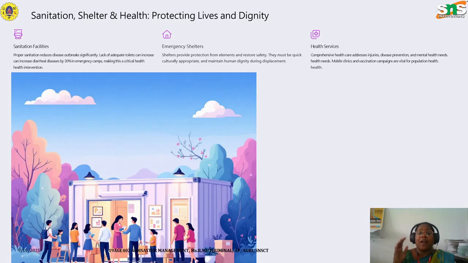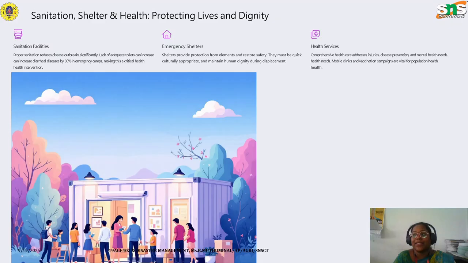Next we have to look into sanitation, shelter and health. After we have satisfied their basic needs, we have to meet their health needs. So we have to look into the sanitation facilities that are available in and around. Proper sanitation reduces disease outbreaks significantly, and the lack of adequate toilets can increase diarrheal diseases by 30% in emergency camps, making this a critical health intervention.